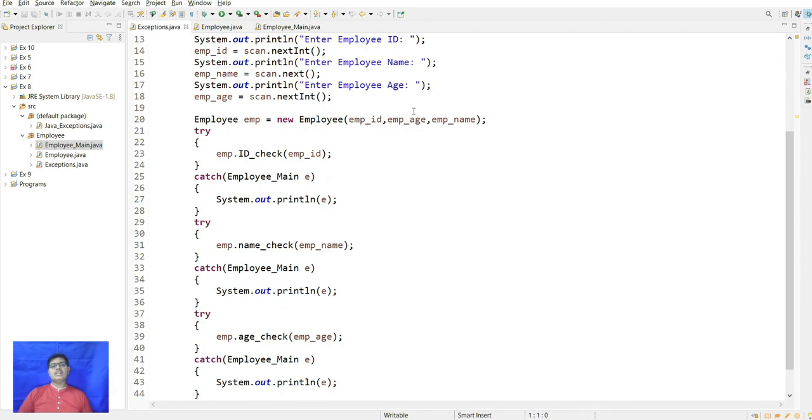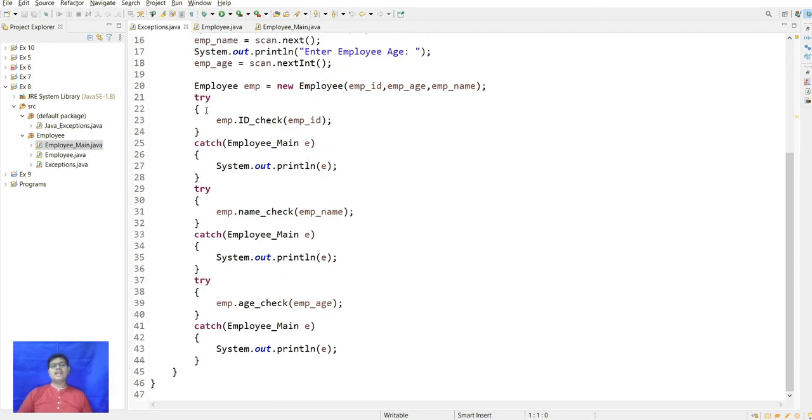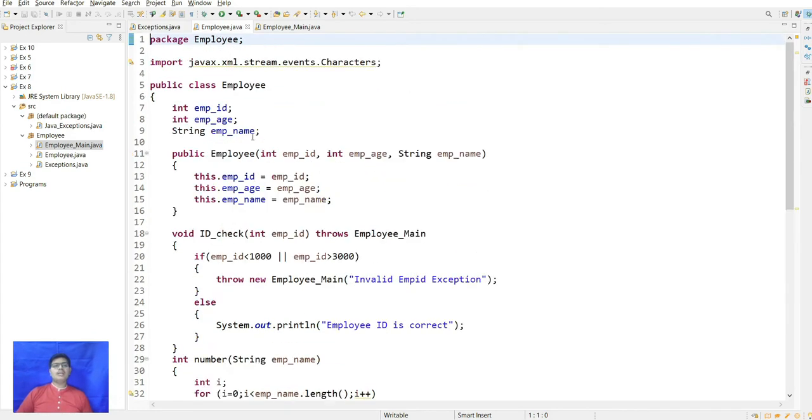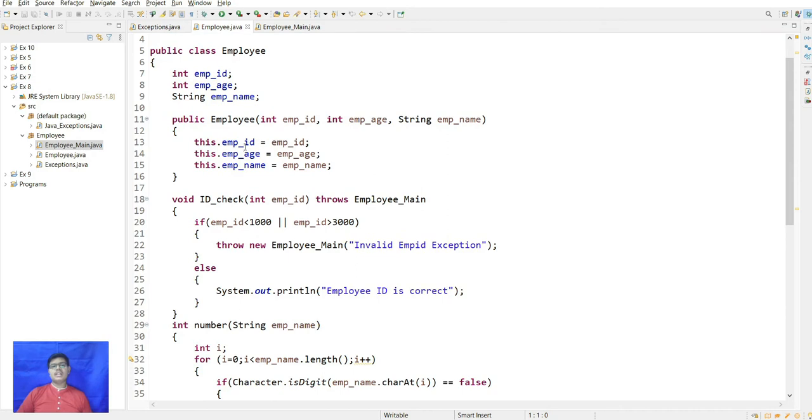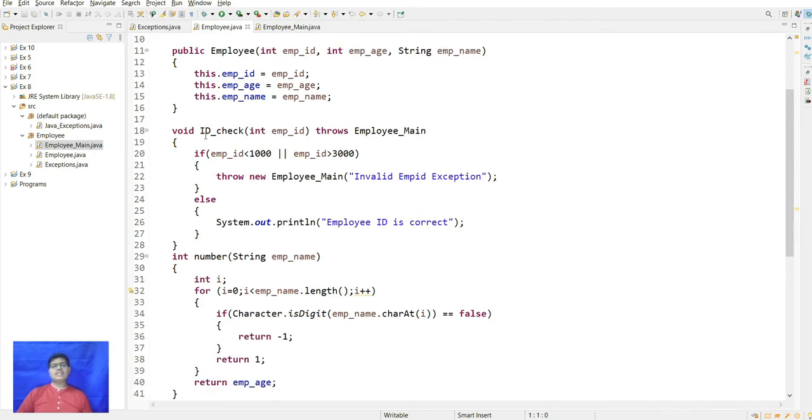In the constructor, the parameters are taken in try. Here it will check the id, and it will throw in main, the same also here.